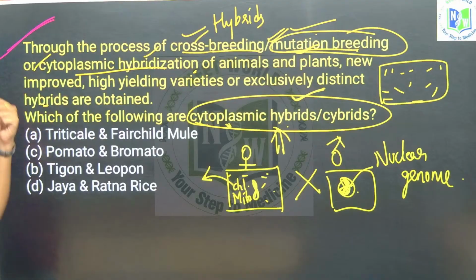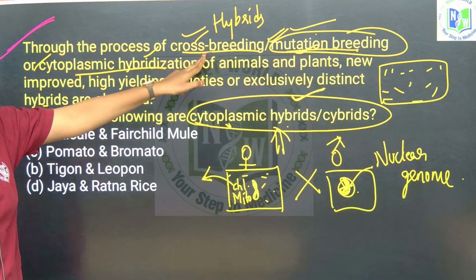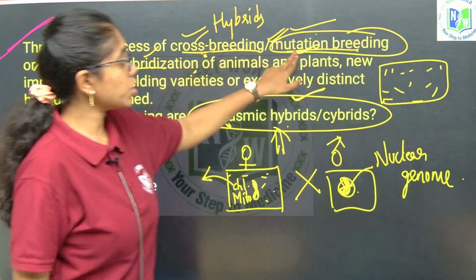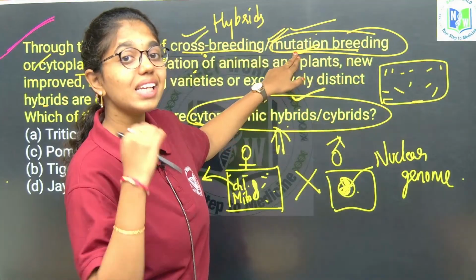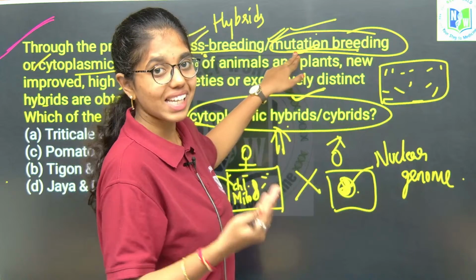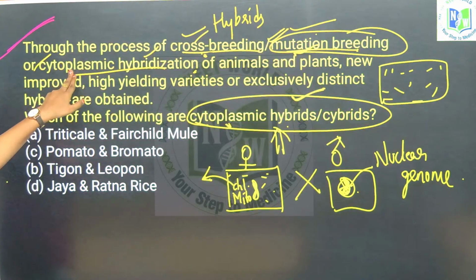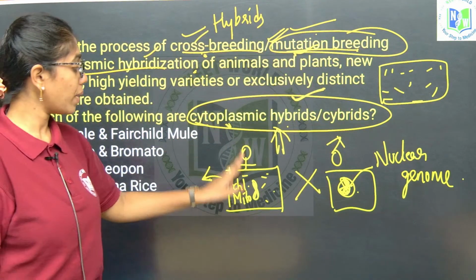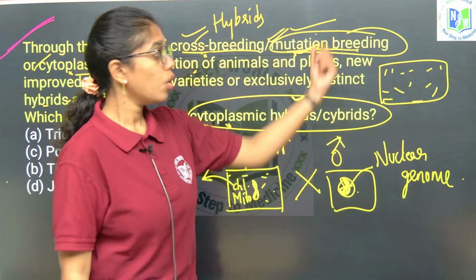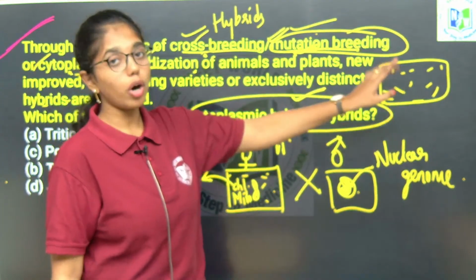Once again, for your clear understanding, let me read out the question with explanation. Through the process of crossbreeding, which means crossing between two genetically different variants, or mutational breeding, nothing but increasing the variations by inducing genetic changes, or cytoplasmic hybridization, which is the chloroplast or mitochondrial genome and cytoplasm of one parent and the nuclear genome of the other crossing, will give you a hybrid which has the cytoplasm of two individuals and the genome of only one parent.